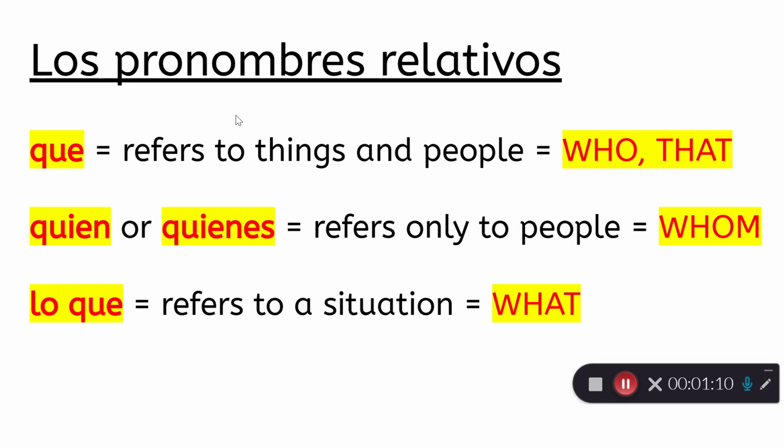So que refers to things and people, who or that. Quien or quienes only refers to people, whom. And lo que refers to a situation, a what situation. Let's practice.